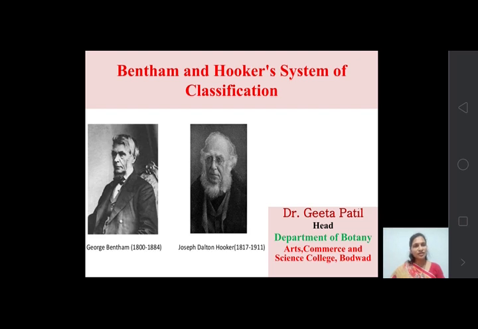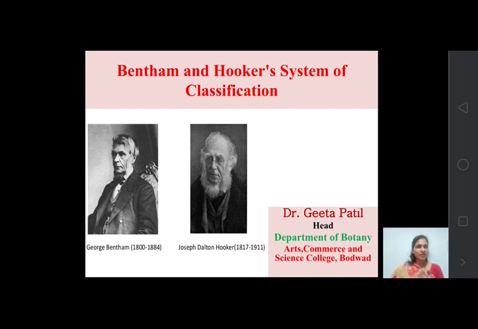Today we are going to discuss the natural classification systems. In our previous lecture we discussed the three types of classification systems, that is artificial, natural and phylogenetic system. Out of these three, two are from the pre-Darwinian era, and the third one, the phylogenetic system, was developed after Darwin's theory of evolution. So it is a post-Darwinian classification.